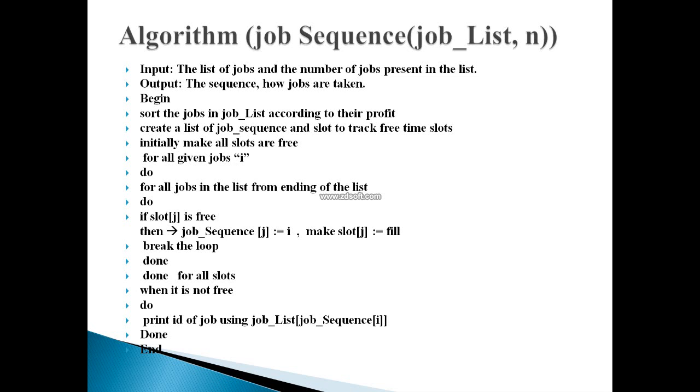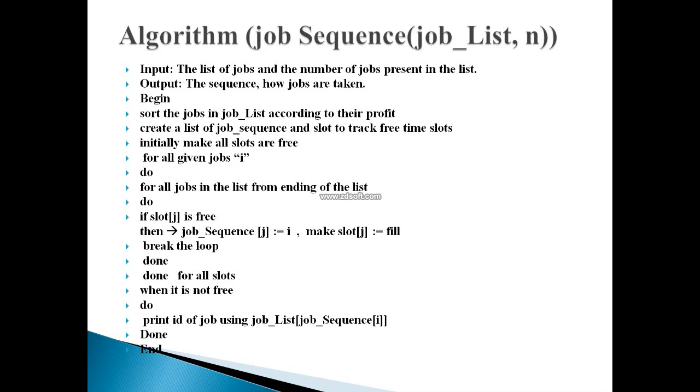So at the very first point, the array that I have taken is named slot, and I am putting the values of time slots. I am denoting the time slots with a variable named small j. Here my time slot array is totally free. Now, job sequence j is equal to i. I will search the job that is giving me maximum profit as well as can be executed at the very end of the day.